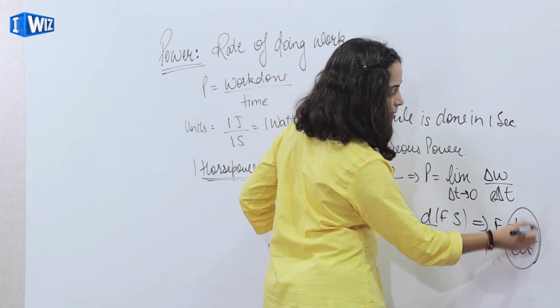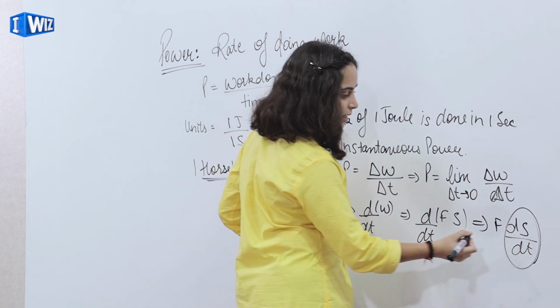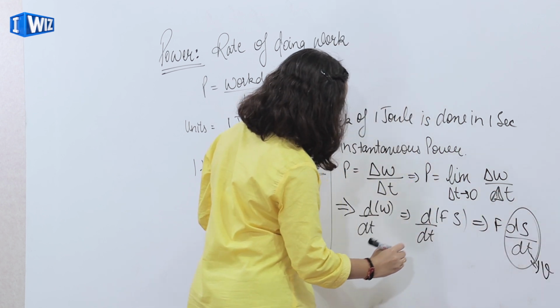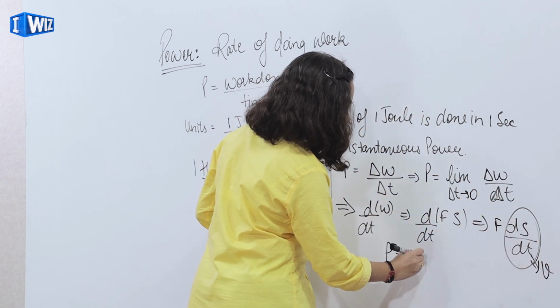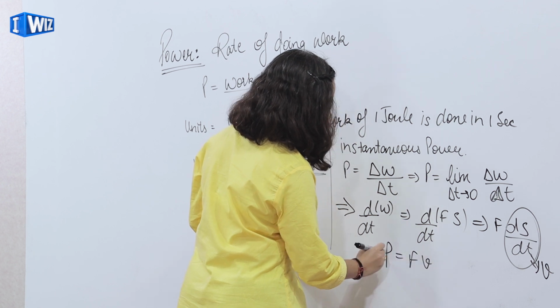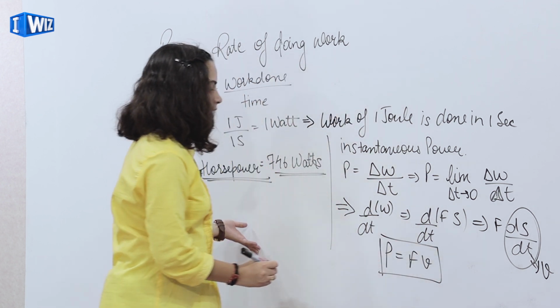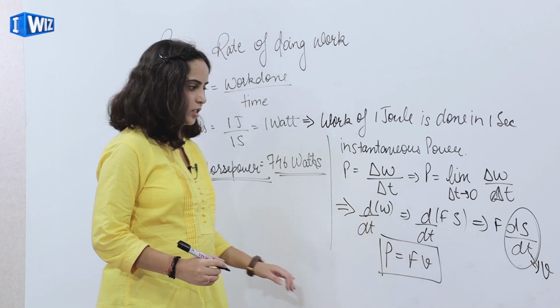And what is ds upon dt? Rate of change of displacement, which is equal to velocity. Therefore power is equal to force into velocity. This is a relation between power and velocity.